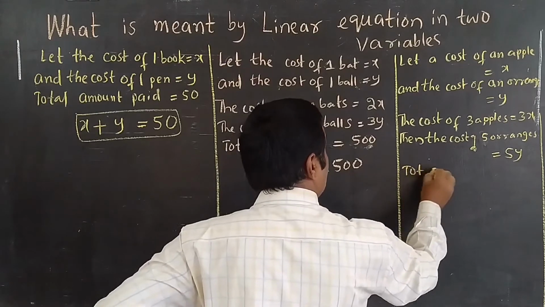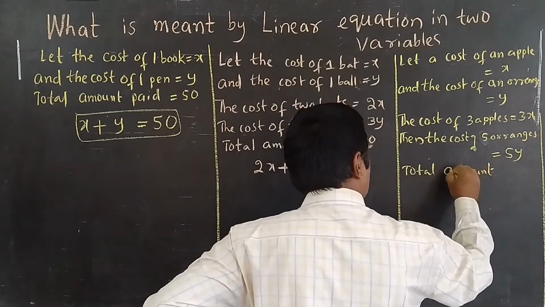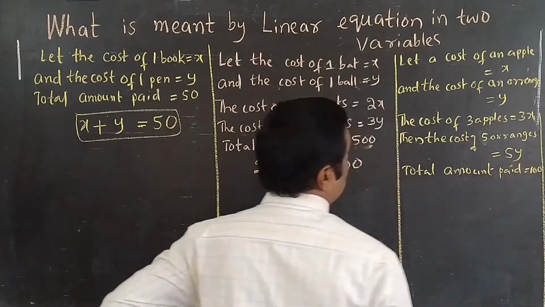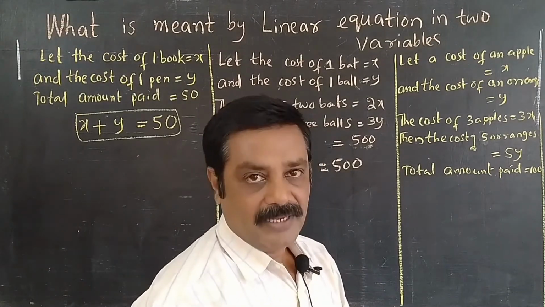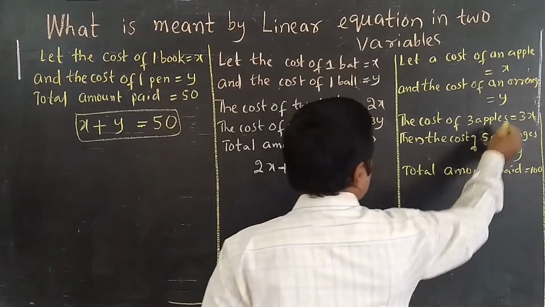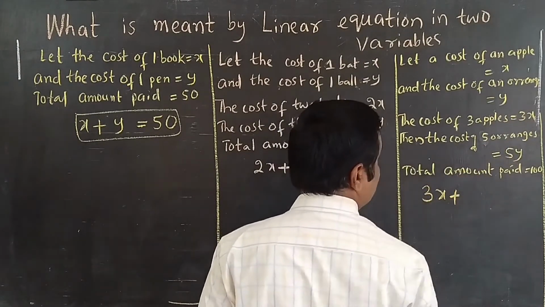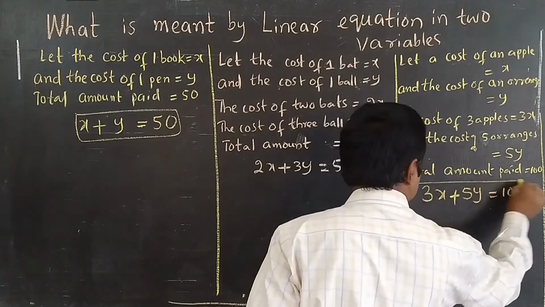Total amount paid: 100 rupees. So this verbal situation we convert into a mathematical equation: 3 apples cost 3x plus 5 oranges cost 5y, and in total he paid 100 rupees.